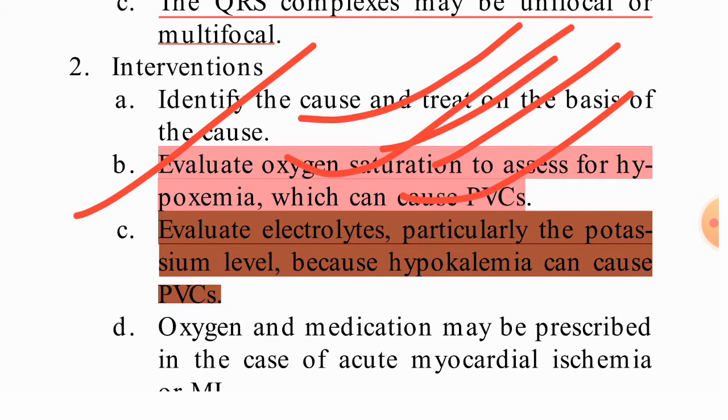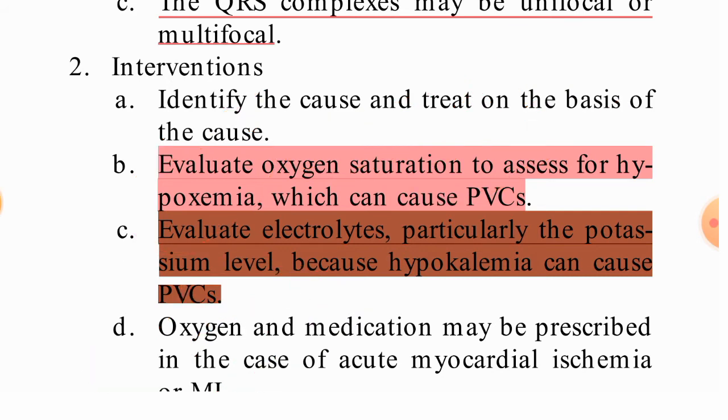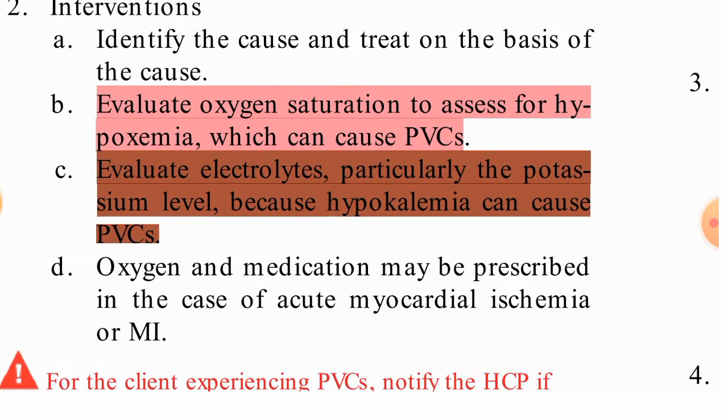Assess for hypoxemia, which means a low level of oxygen in the tissue, and which can lead to PVC. That means proper oxygen supply is not there, so it is a main cause for premature ventricular contraction.